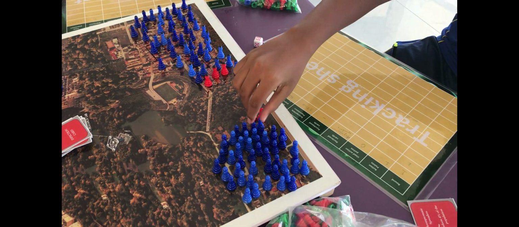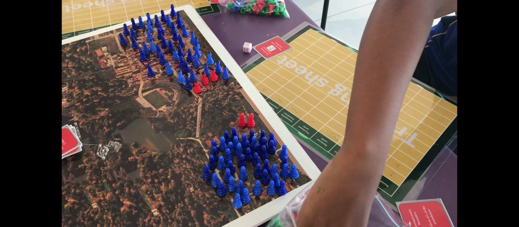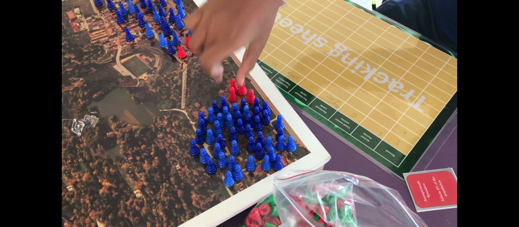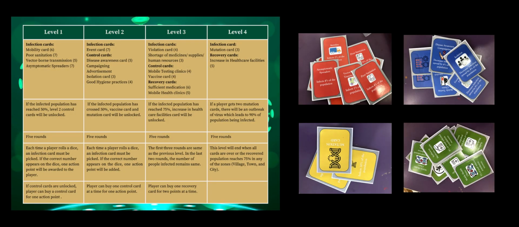Initially, the population is represented by blue pawns. As the game progresses, the blue pawns are replaced with red pawns to show the infected population, and these red pawns are replaced by green pawns to show the recovered population. There are 4 levels, and each level is assigned different game cards. Each level has 5 rounds to play.